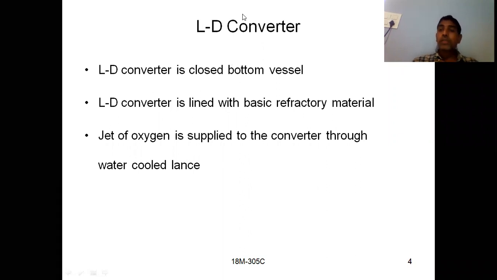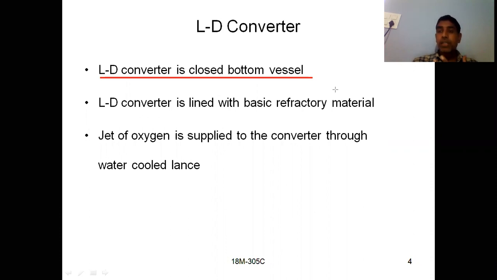How it differs from your Bessemer converter, those things we will concentrate on here. See, the LD converter is a closed bottom vessel. What about your Bessemer converter? The Bessemer converter is an open bottom vessel. The bottom can be detachable.